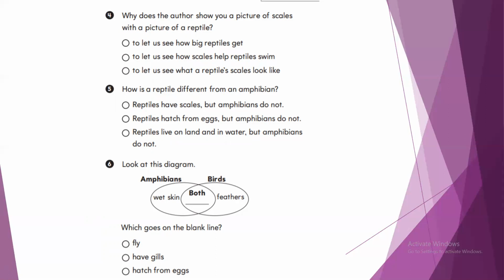Amphibians have wet skin, but birds have feathers. What about how they are the same? Which goes on the blank line in between? Both of them can fly, both of them have gills, or both of them hatch from eggs. Yeah, it's simple.